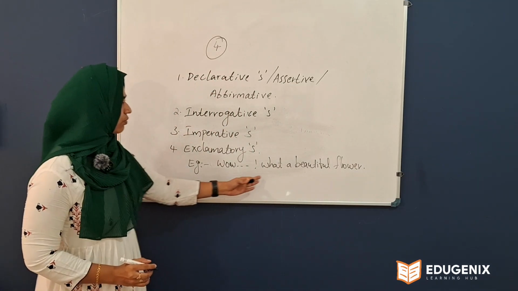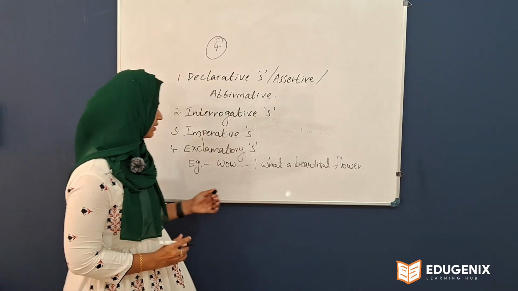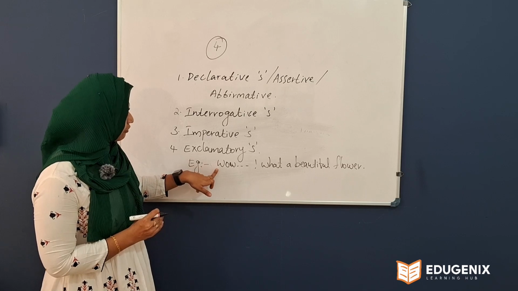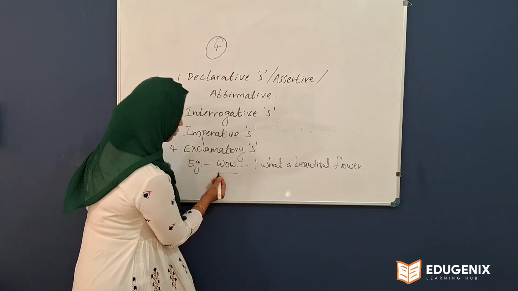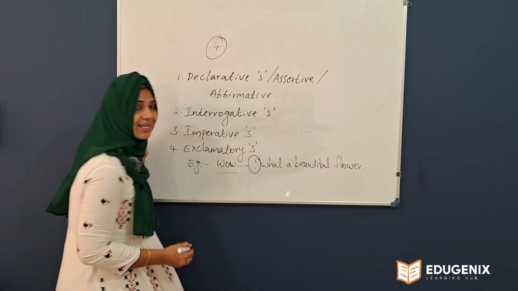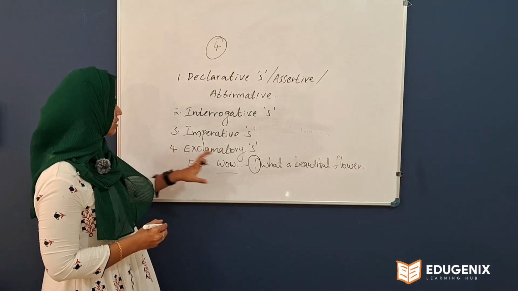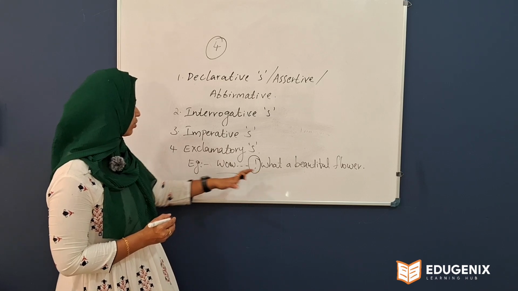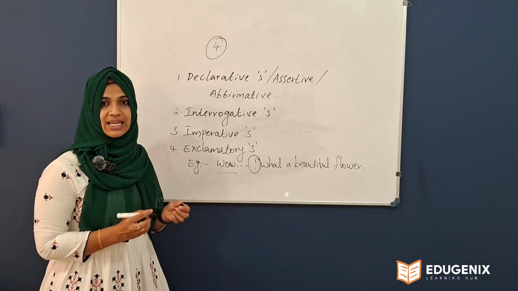Okay. Wow, what a beautiful flower. So look at this. After this word wow, you can see some dots again, and after that you can see an exclamation mark here. So this exclamation mark shows it's an exclamatory sentence.